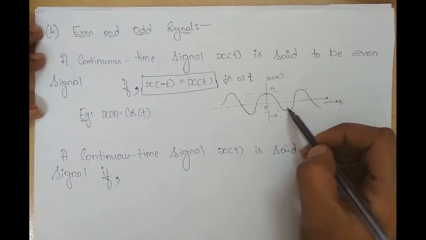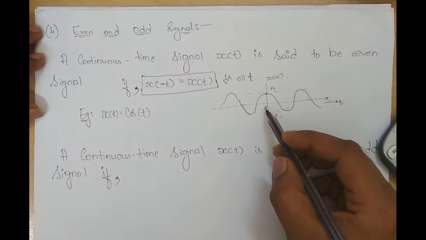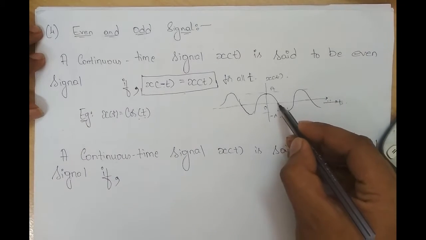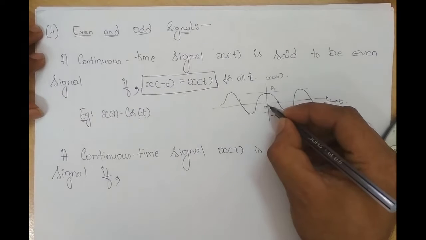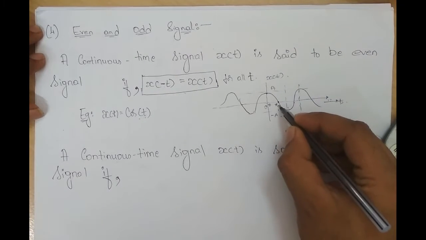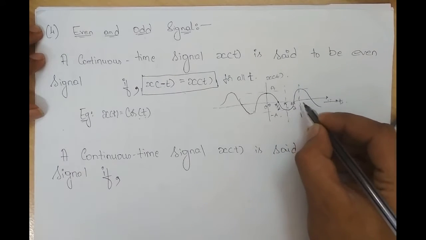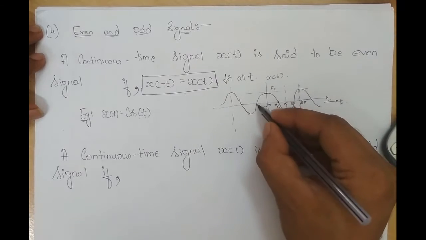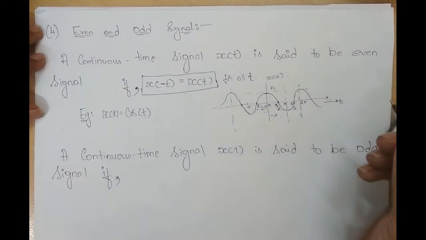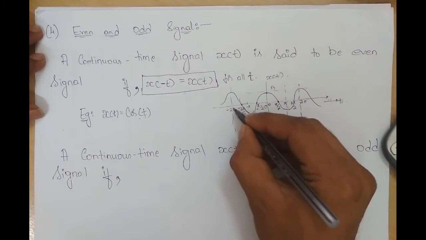Does it satisfy for the cos wave? As I told you, cos is an even signal. Does it satisfy? Yes, it has to satisfy, right? Because the amplitude at t is equal to, say, this. Let me just make it in terms of pi. 0, pi by 2, this is pi, this is 3 pi by 2, and this is 2 pi. Similarly, minus pi by 2, minus pi, minus 3 pi by 2, and this is minus 2 pi, right?